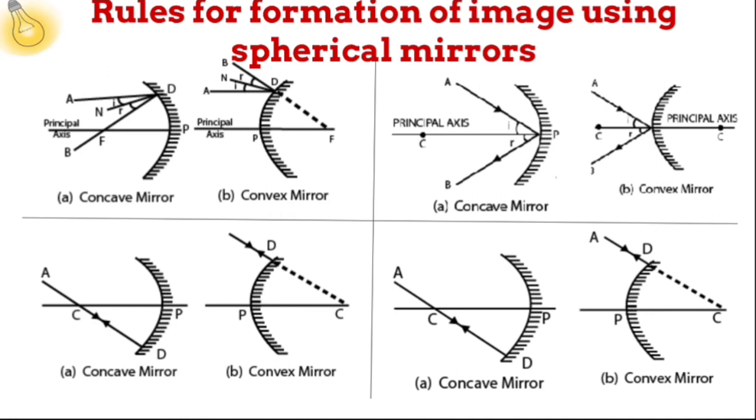Having learnt how convex and concave mirrors are useful to us, we shall see how images can be formed in them. For that, you need to know the different rules for the formation of images using spherical mirrors, which we shall discuss in the next session.